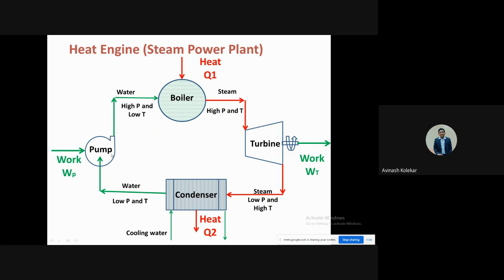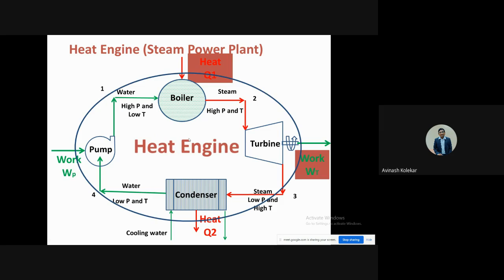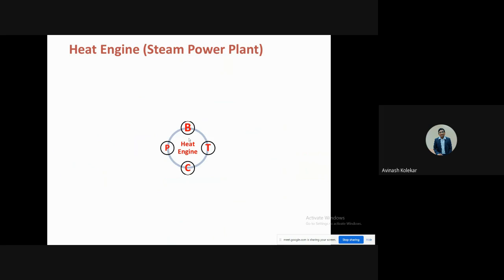Then you supply work to the pump, so that the water is pumped back to the boiler. So these four components are there, and we can call it a heat engine. If you consider the different processes, you also know them, but right now we are going to take the steam power plant as a heat engine. The discussion is restricted to that only.